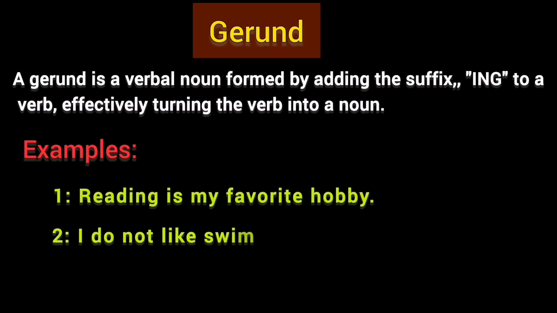I do not like swimming. Look at this example. The word swimming is a gerund because with the verb swim, the suffix ing is used and it functions as a noun here. But you should not be confused, as a noun can function as the object of the sentence, so a gerund can also do the same. So here, it is also the object of this sentence.